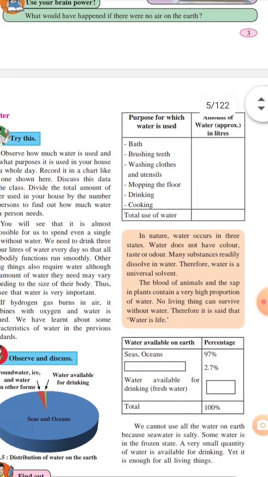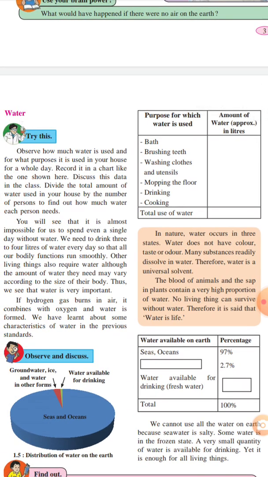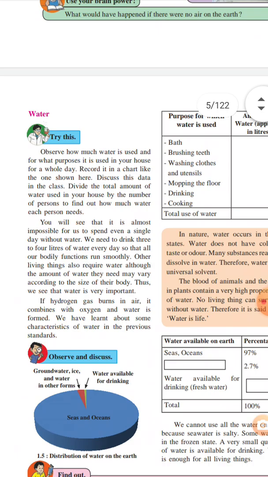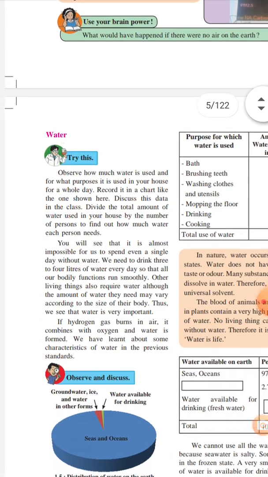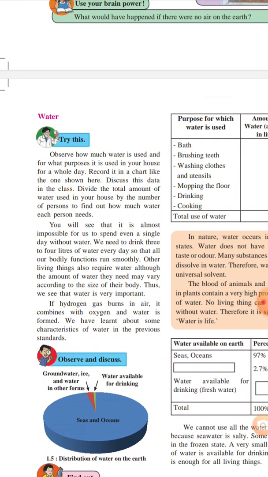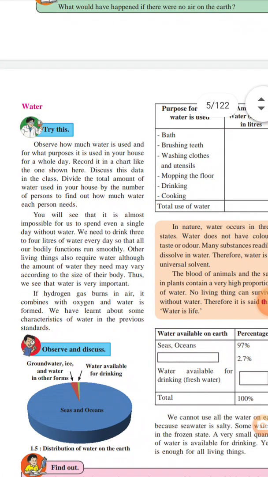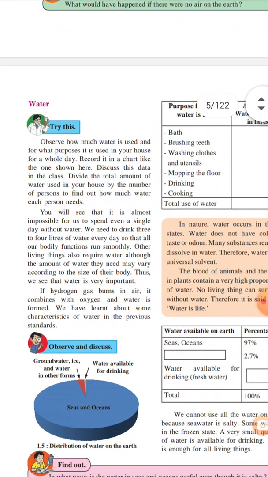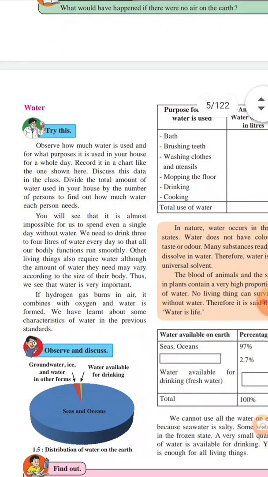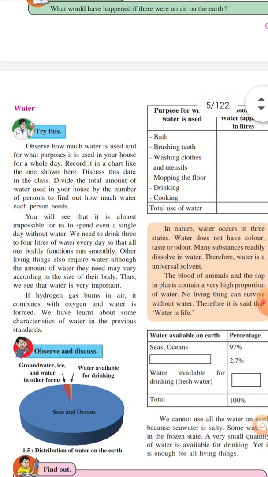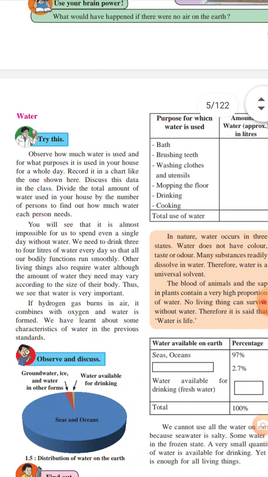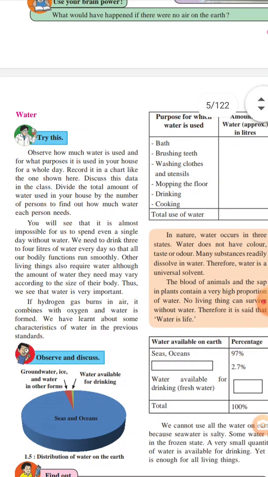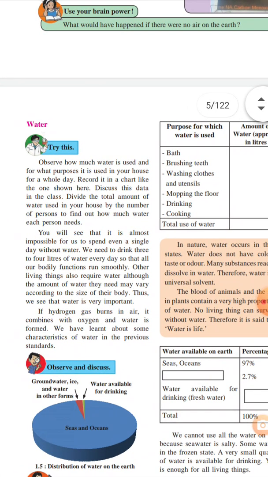For bath, write whatever amount you need, 4-5 liters. For brushing teeth, 1-2 liters. Washing clothes, 4-5 liters, and utensils also 4-5 liters. For mopping the floor, 2-3 liters. Drinking, 3 or 4 liters, or 4-5 liters. For cooking also 4-5 liters.